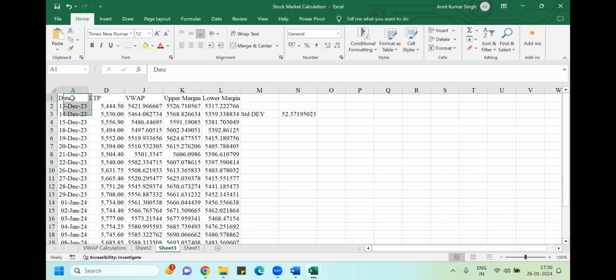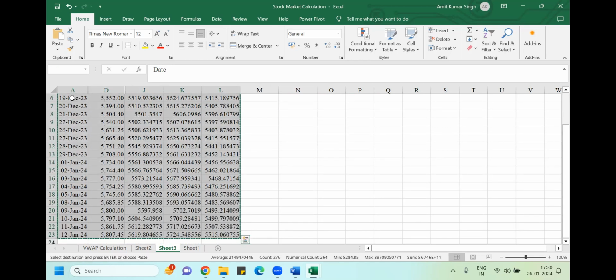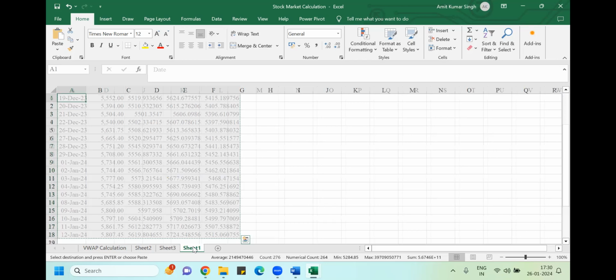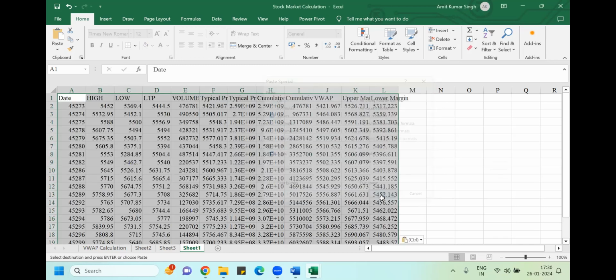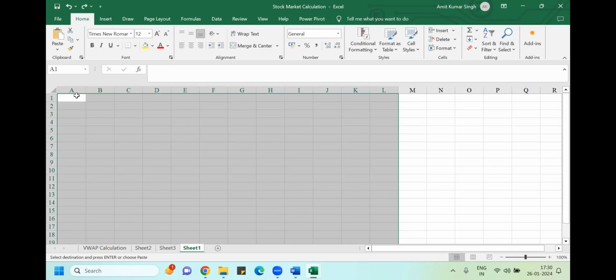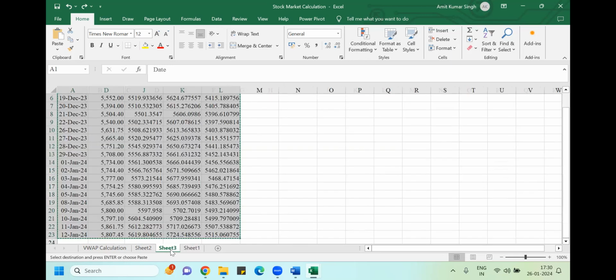So just copy this data. Control Shift right arrow, down arrow, Control C. Just bring it here. Or TSV, I don't want formula problem here. Again, everything is coming. Control Z. What I want is just the values that I have copied, those values only to come.